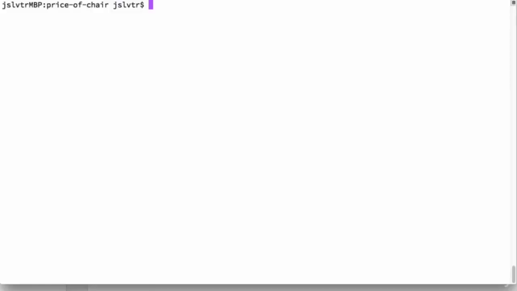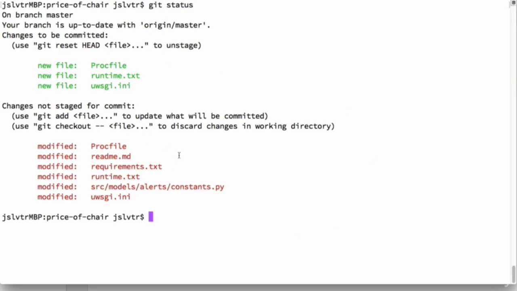Hi and welcome back, and in this video we're just going to be adding the files and committing them and pushing them to our repo. So what to do is type git status to check the status of your files. Notice that we've created 3 files, Procfile, runtime.txt, and uwsgi.ini, and then it tells us that we've added some content to them, and we've modified the readme.md as well, and I've done that to try something out, so we're going to have to remove that. And then we've got the requirements.txt that now has uwsgi as well, and the constants that are now getting the environment variable values.